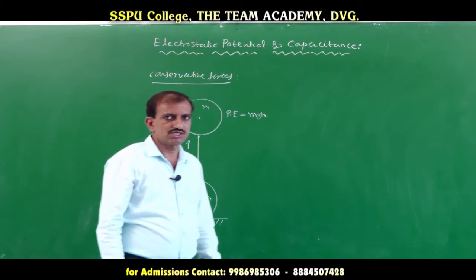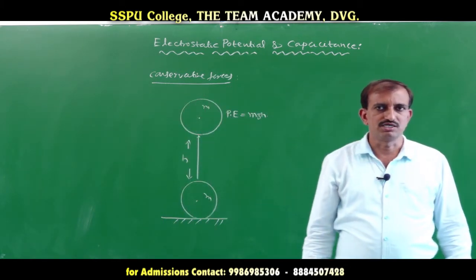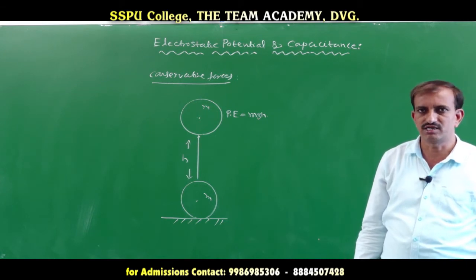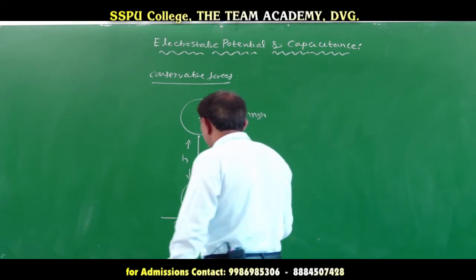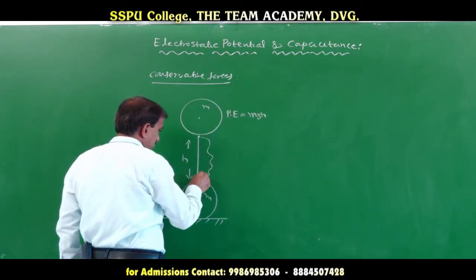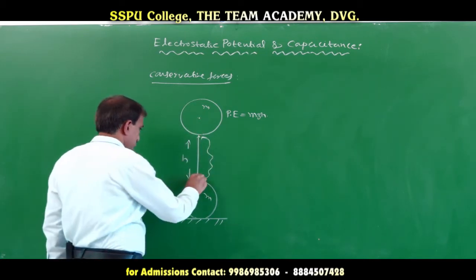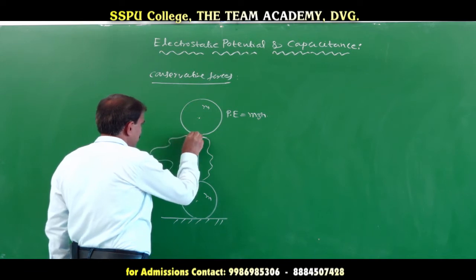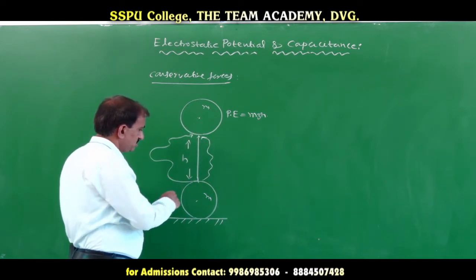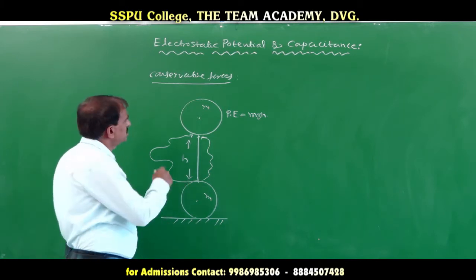This gravitational potential energy depends only on the initial and final positions of the ball, and it doesn't depend on the path followed by the particle. Suppose this is one of the paths through which the metal ball is lifted. This is one more path through which the metal ball is lifted to a height h. This type of force is known as a conservative force.